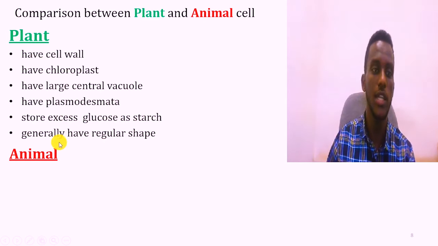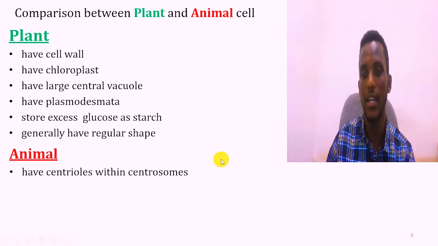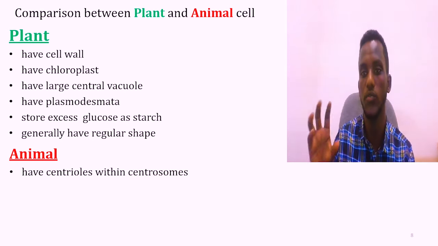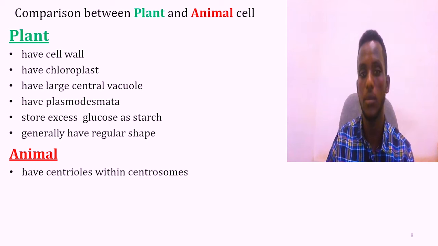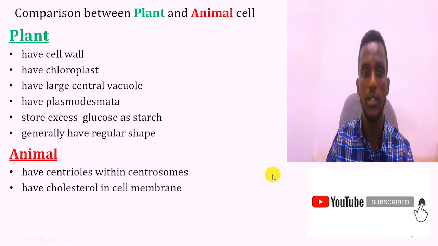Let's see in case of animal cells, they have centrioles, and these centrioles are found in the centrosome. This centriole is important for the formation of spindle fibers during cell division. So this is only found in animals.